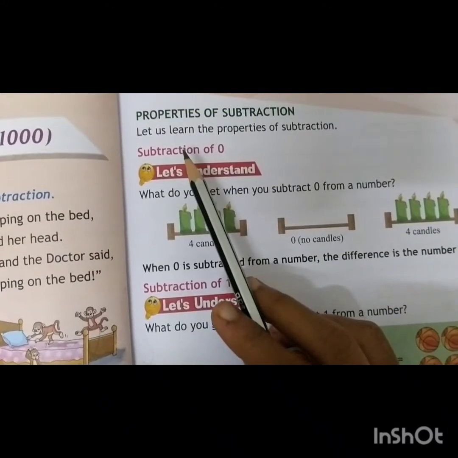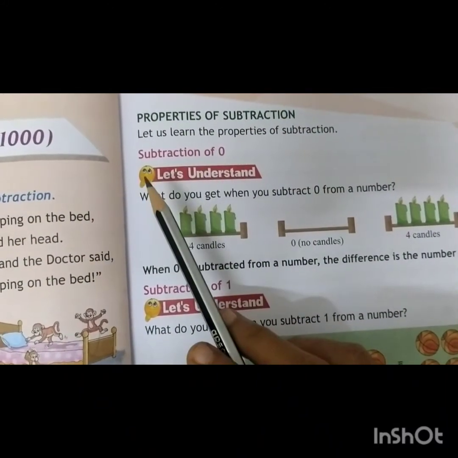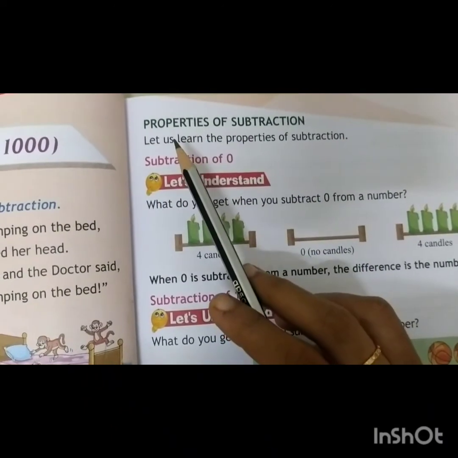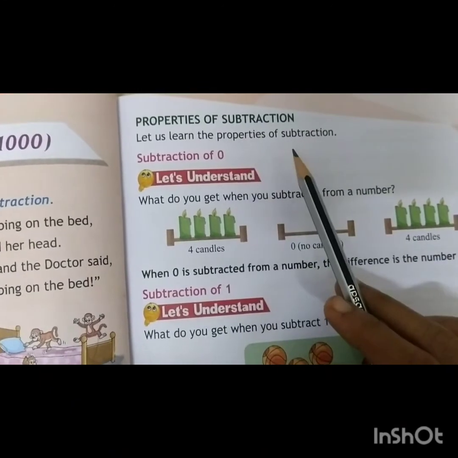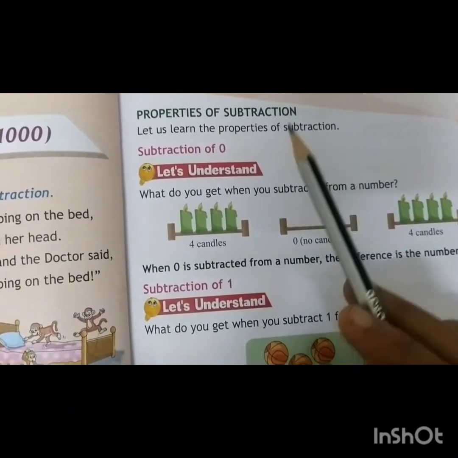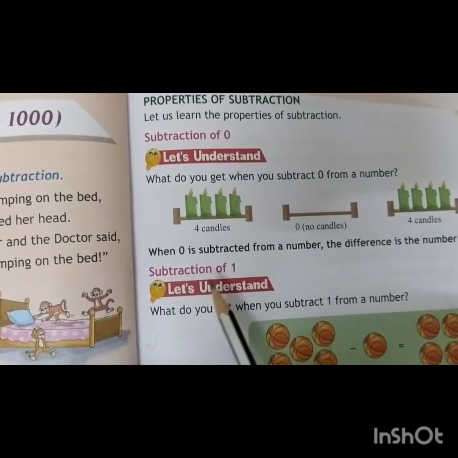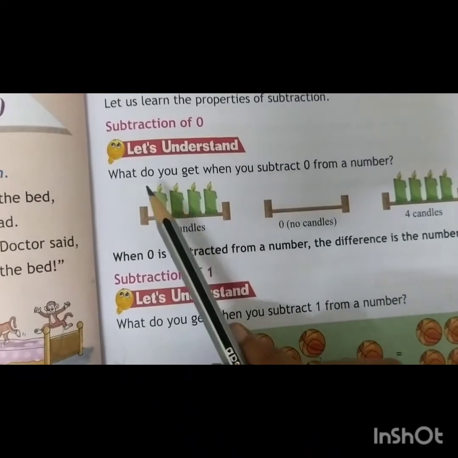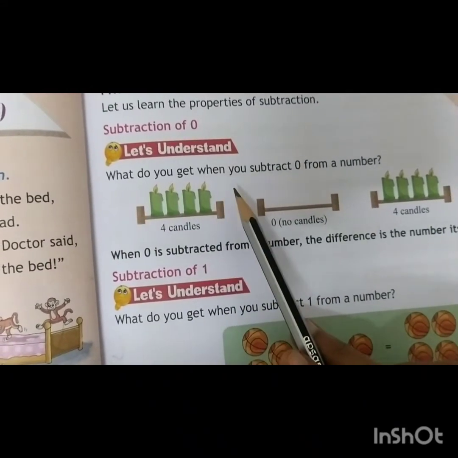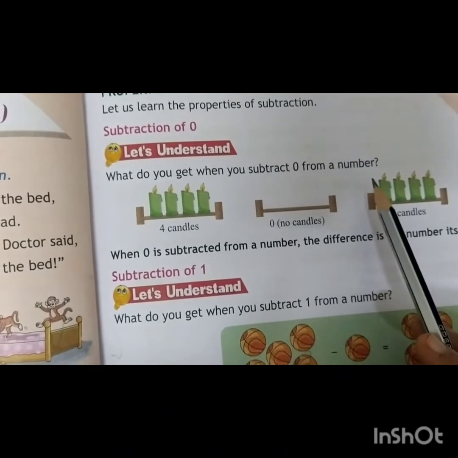All of you take your textbook and open page number 125. Properties of subtraction. Let us learn the properties of subtraction. We already discussed subtraction of 0 and subtraction of 1. All of you try to read together. What do you get when you subtract 0 from a number?